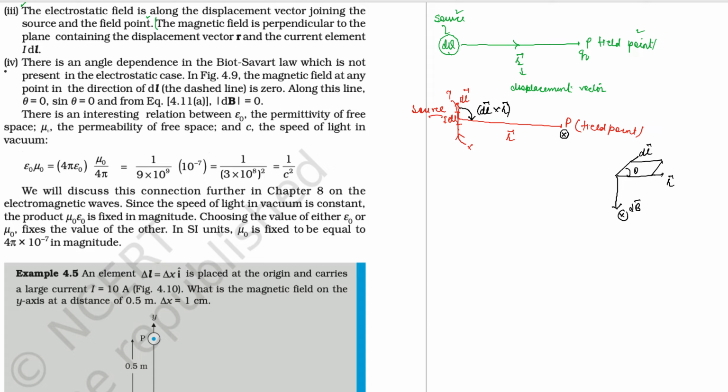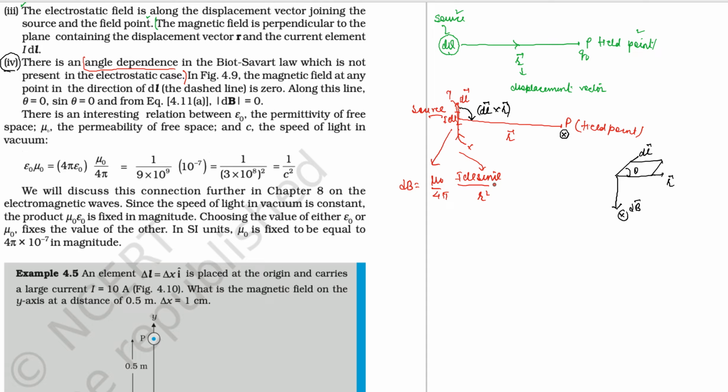Now we are shifting toward point number 4. Very interesting information is given here for you. There is angle dependence in Biot-Savart's law. This is a very important point. There is angle dependence in Biot-Savart's law, which is not present in the electrostatic case. Now see here, magnetic field is equal to mu naught upon 4 pi, and because of this we get I dL sin theta upon r square. So this is the point which this line represents.